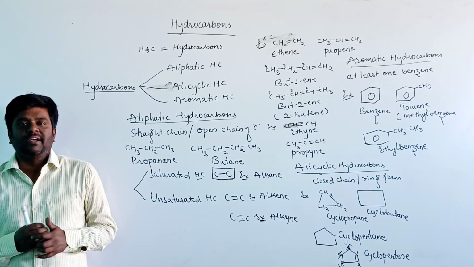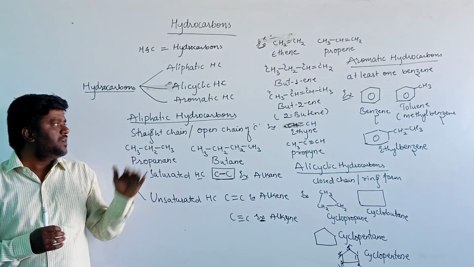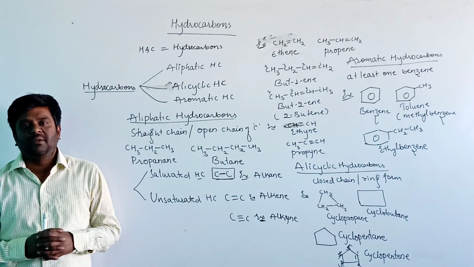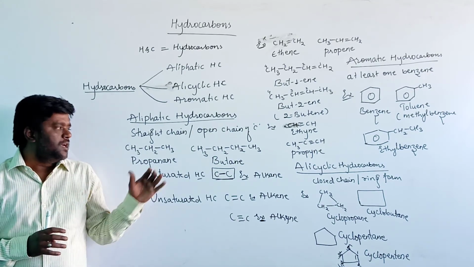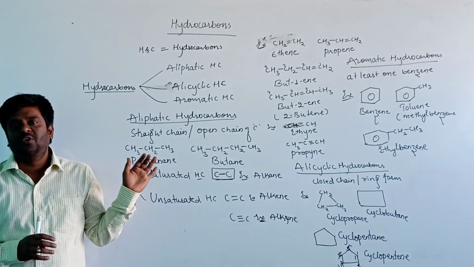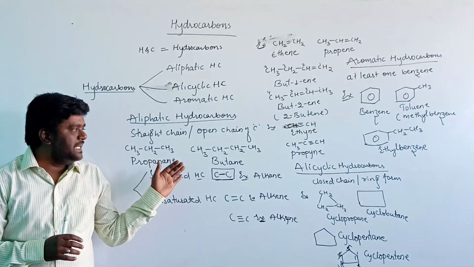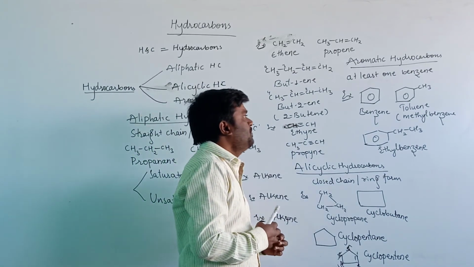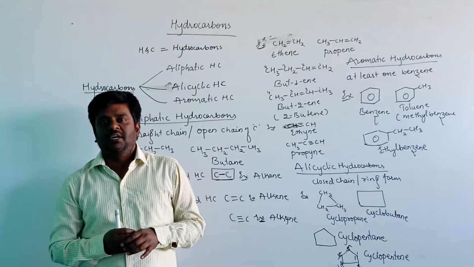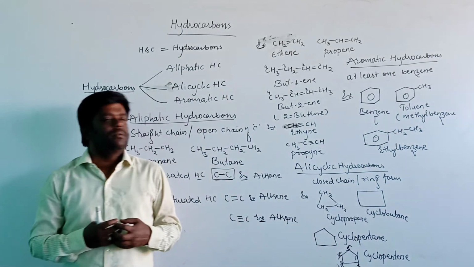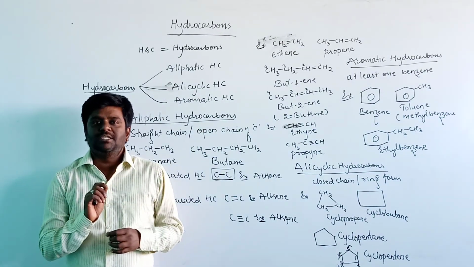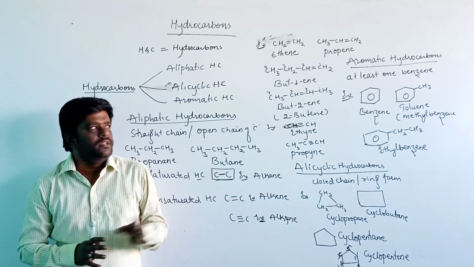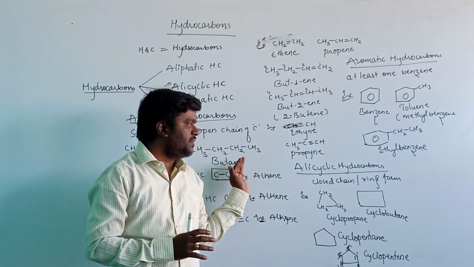Alicyclic hydrocarbons are those present in ring or closed chain form. Aromatic hydrocarbons are those which contain at least one benzene ring. This is about the introduction and classification of hydrocarbons.